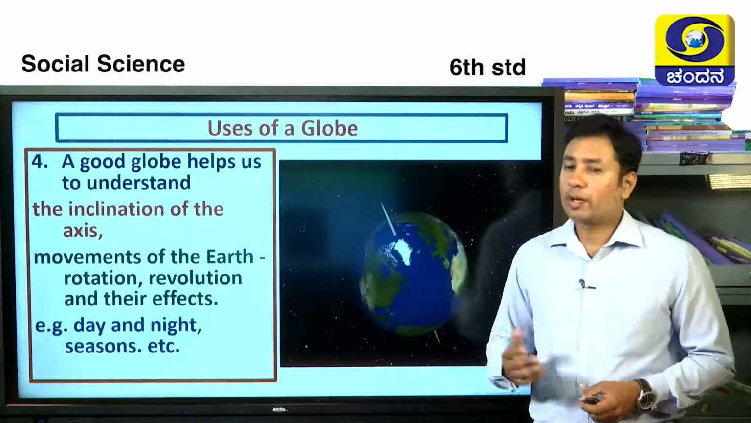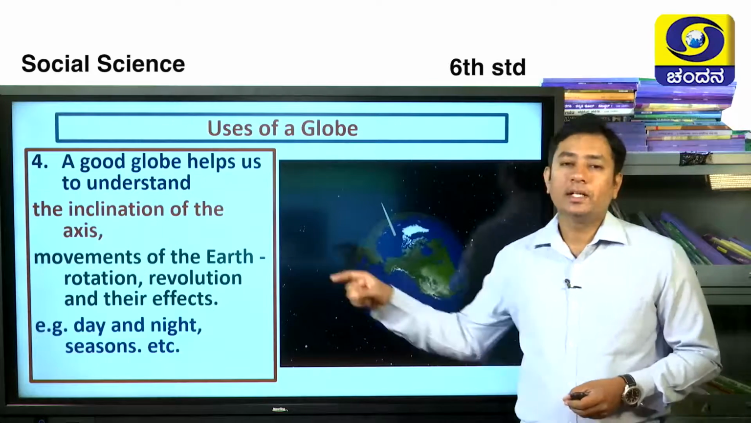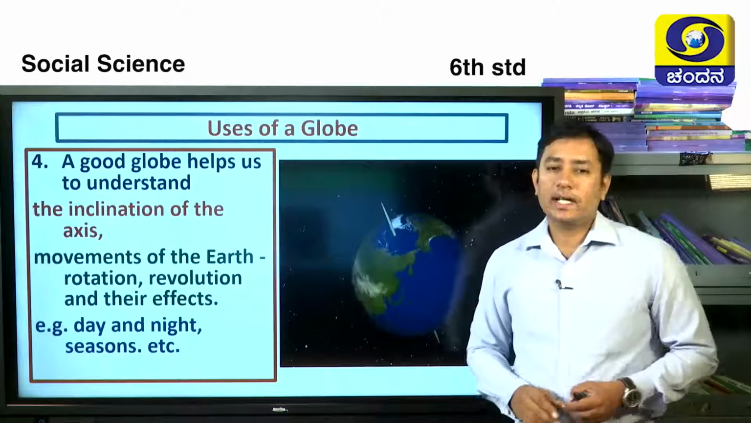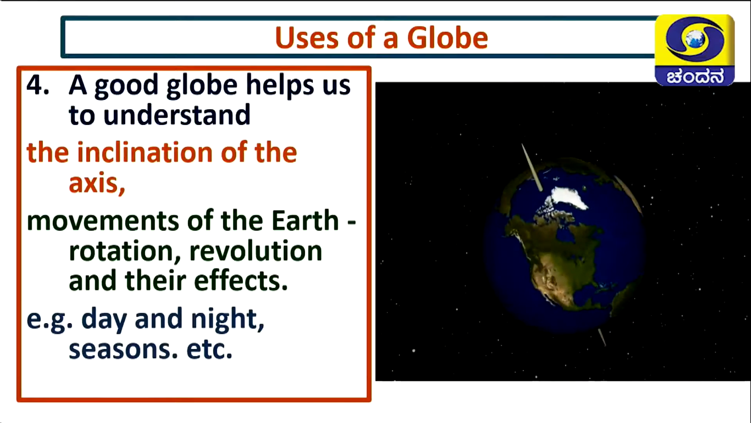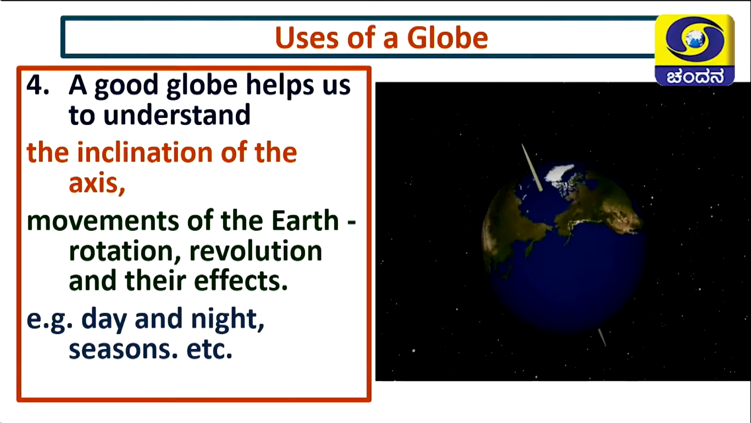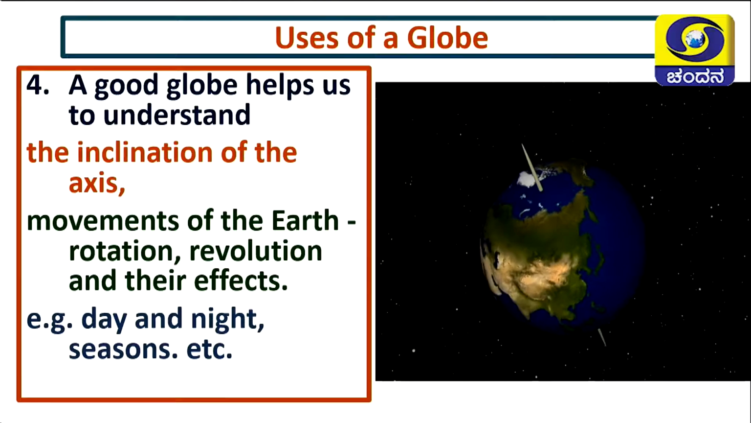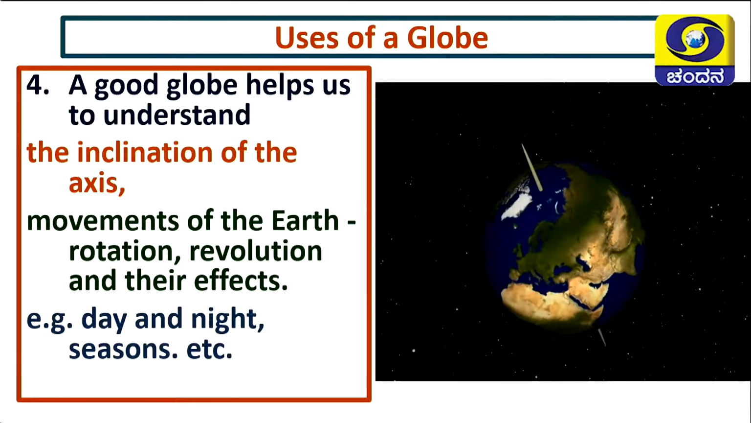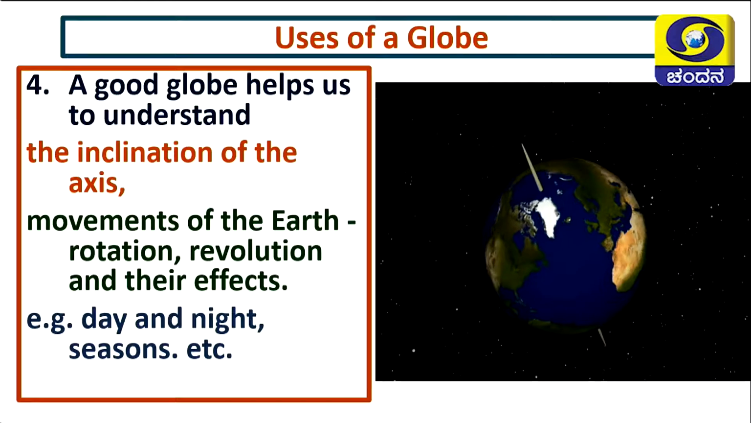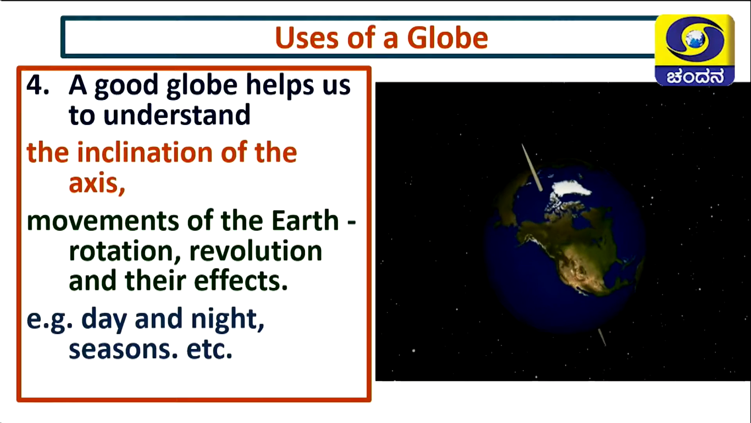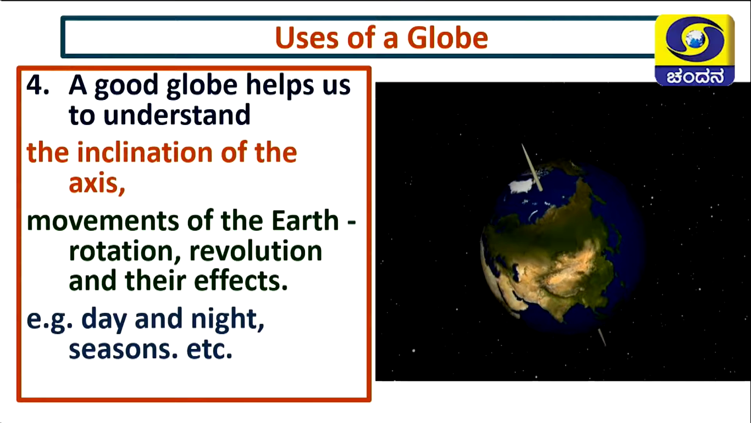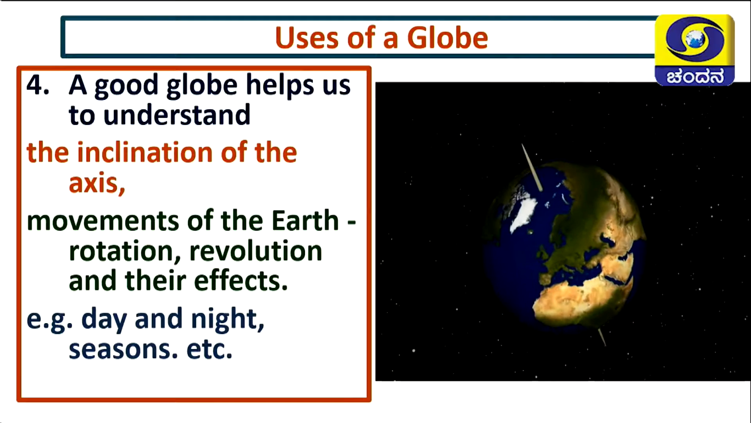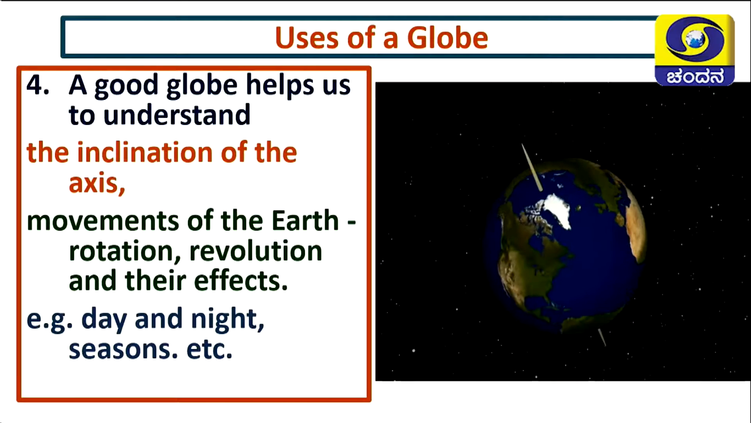Next, one more important use of the globe is that a good globe helps us to understand the inclination of axis. Children, here you can see the axis of the earth which is not straight, which is tilted. This can be learned by a model of globe. Movements of the earth, rotation, revolution and their effects, example day and night, all that you can learn by a globe. See, easy to understand with this picture only.